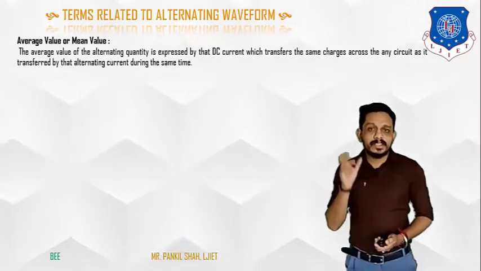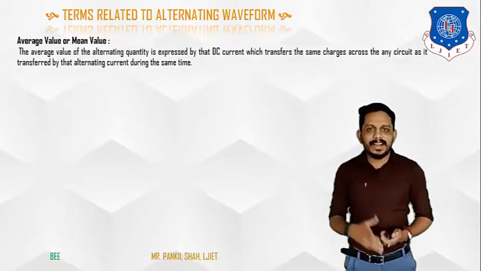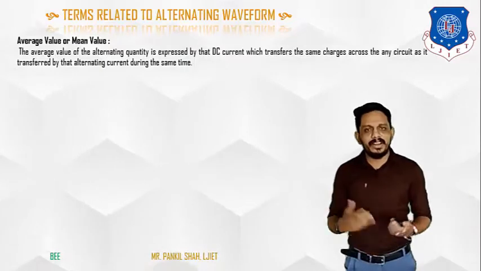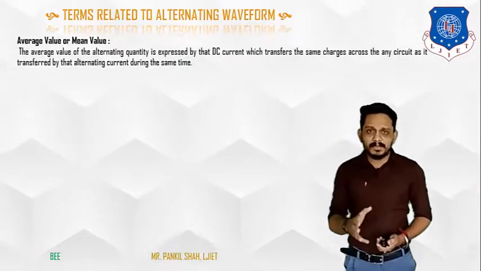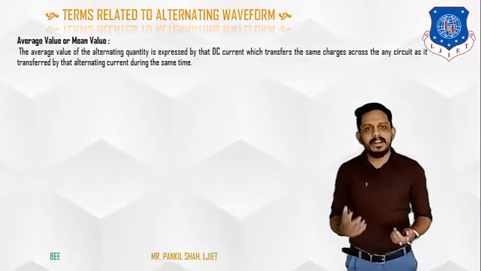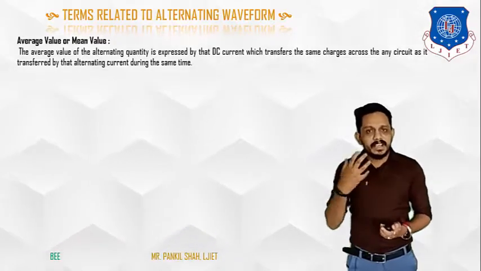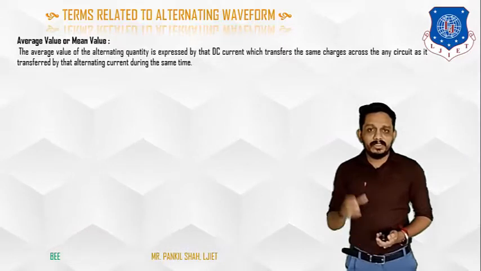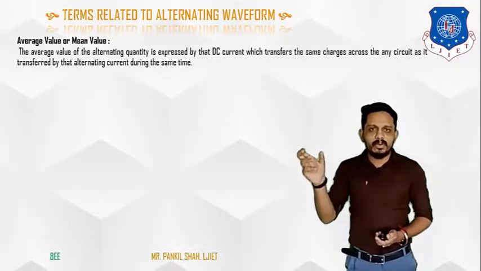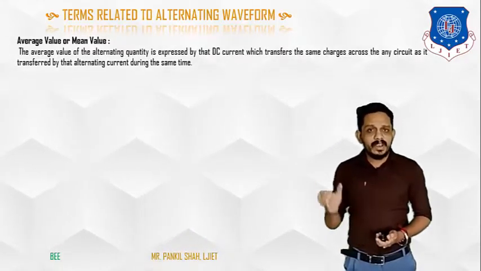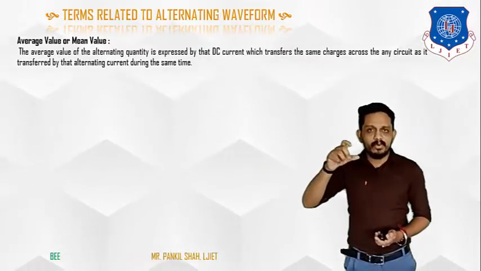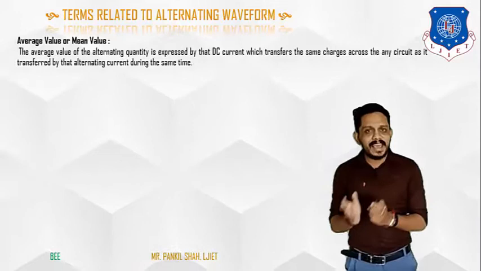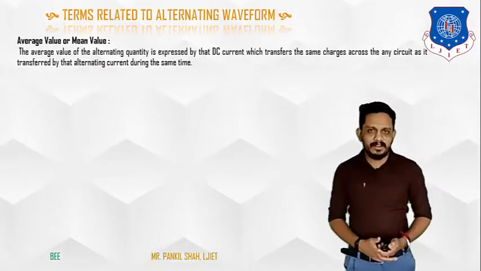At that value, the same amount of charge is passed as the AC quantity did in the same circuit for the same given time, which means it is equivalent to that value of DC. So we can say that this value is the average value of that AC current.